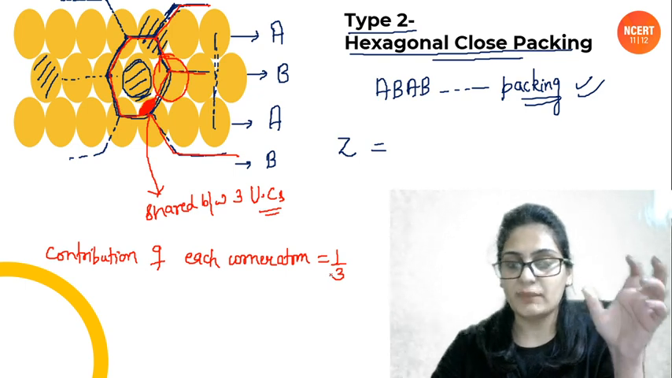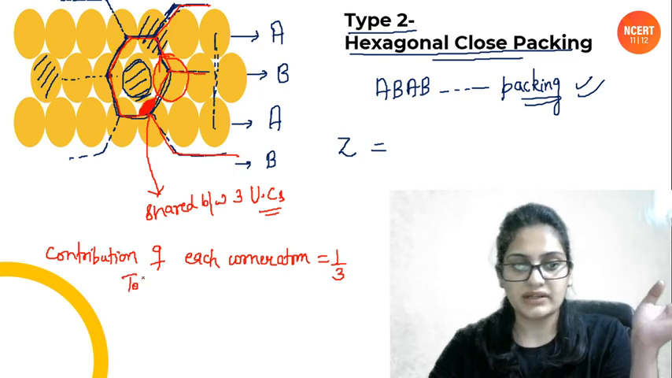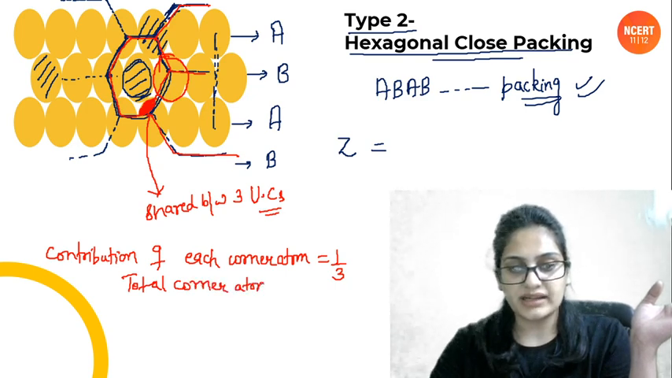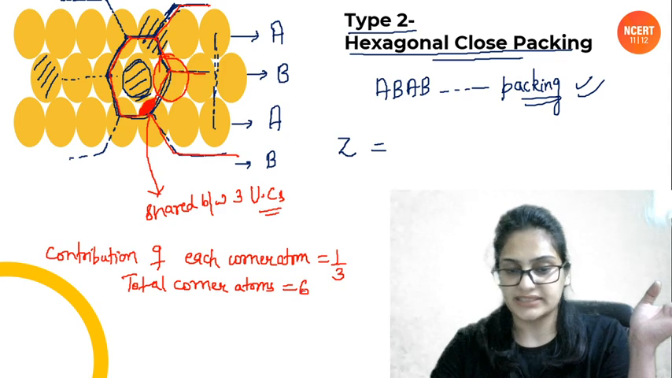ठीक है, and how many corner atoms are there? Total corner atoms, how many corner atoms are there, people? 6. They are 6. Yes, very good.